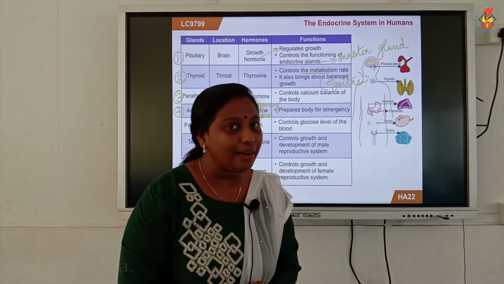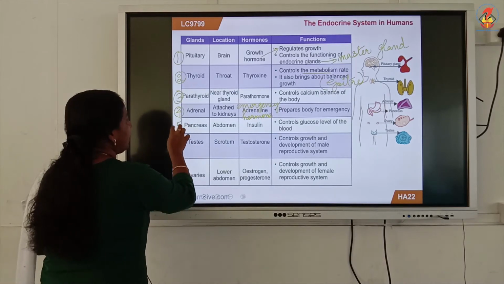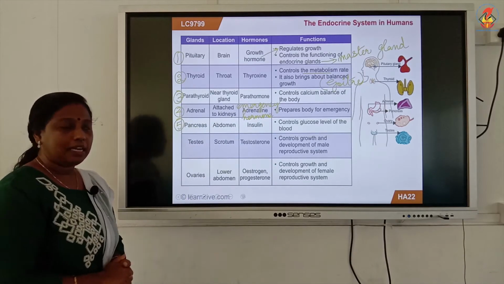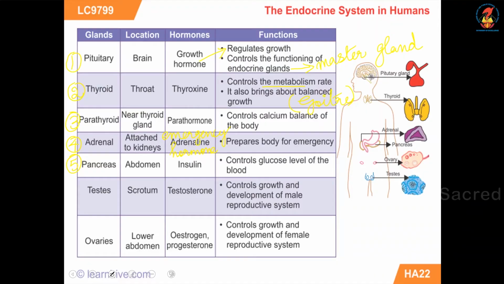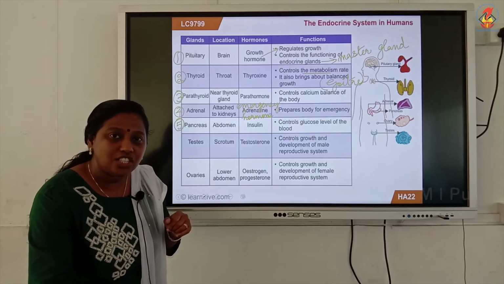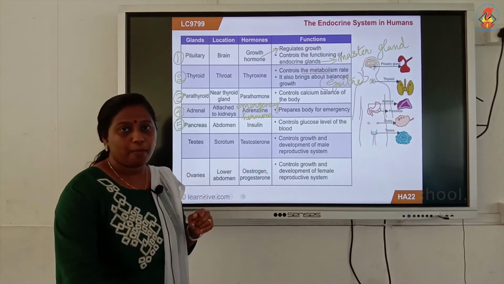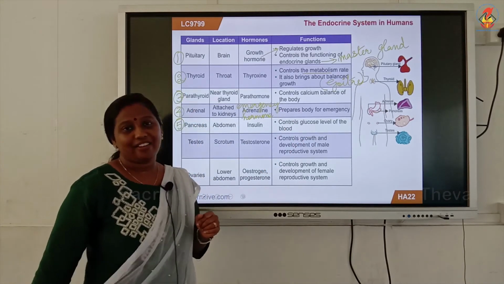Is that clear? Yes. Next, gland number 5, pancreas. Pancreas is present in your abdomen region near your stomach. This pancreas will be releasing a hormone called insulin, and this insulin will control the glucose level, the sugar level of your blood.